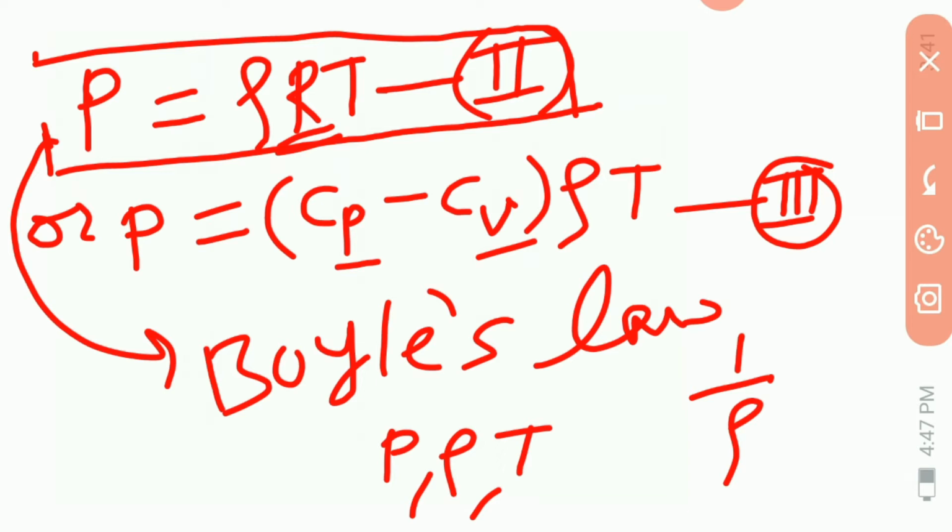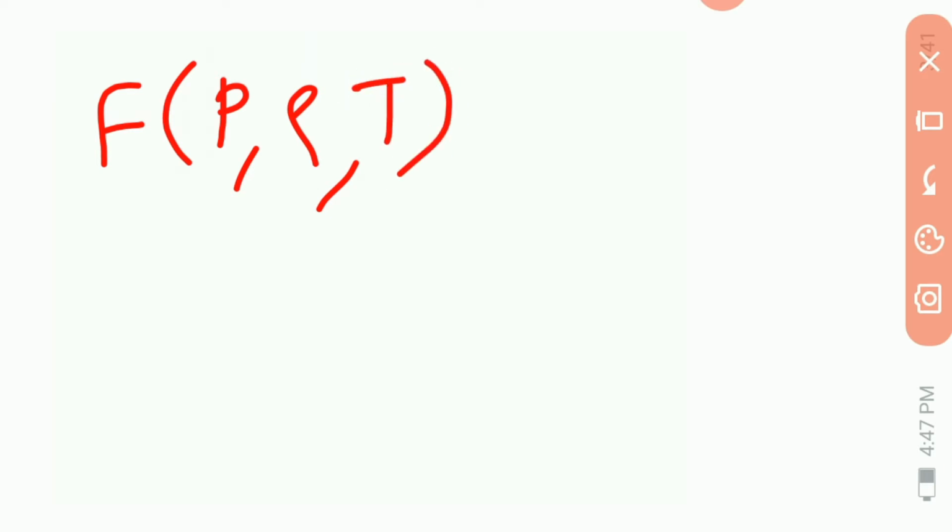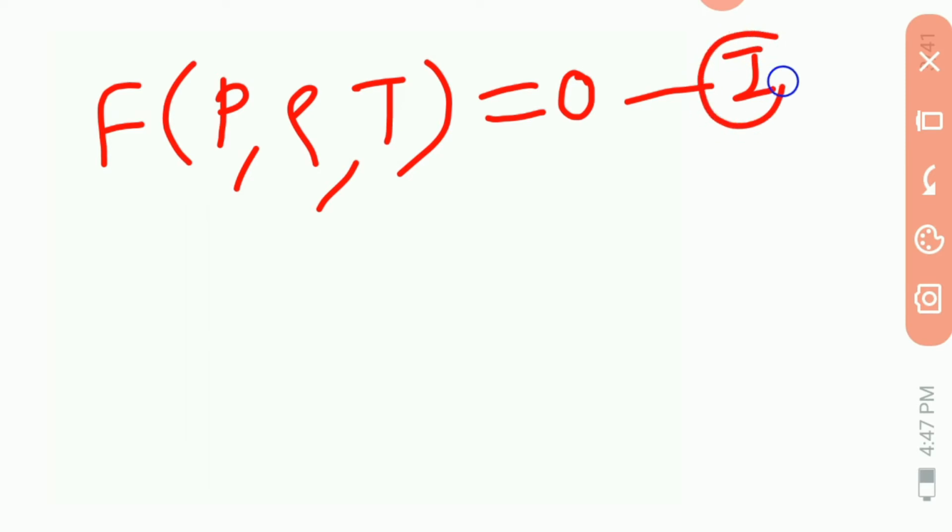This equation first, f of P, rho, T is equal to 0, may be taken as the equation of state.